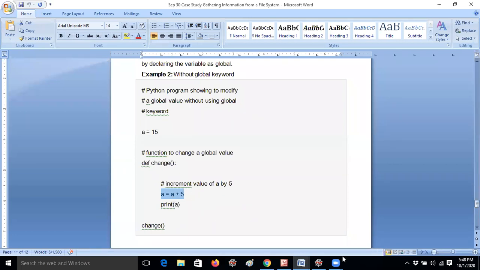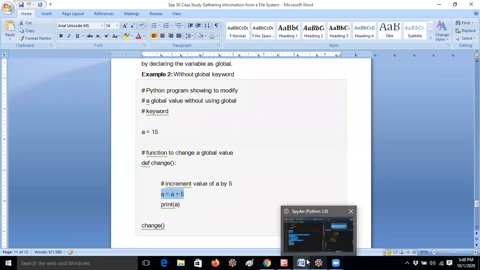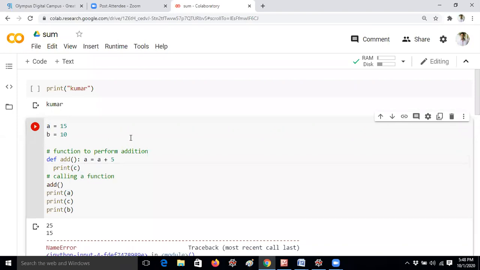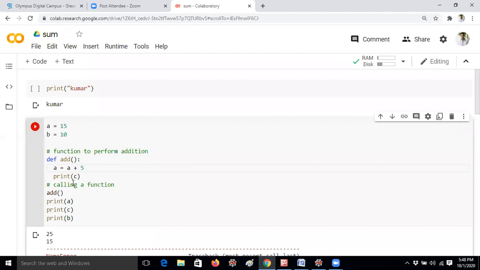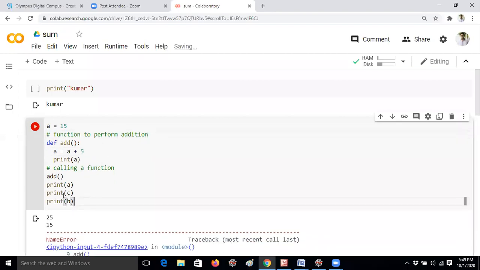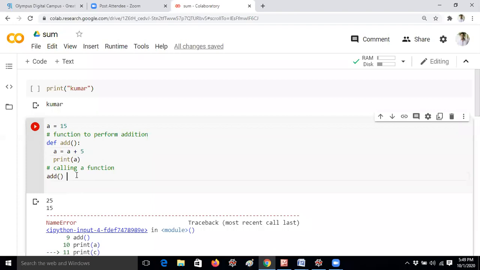Let me copy this code and I will run it in the Colab itself. I will give A equal to A plus 5. Before going to that, I would like to give a space once. Okay, that's better. I would like to print the A value here. I am removing the B value. So you can see now I am giving A equal to A plus 5, print of A. Let me run this code.